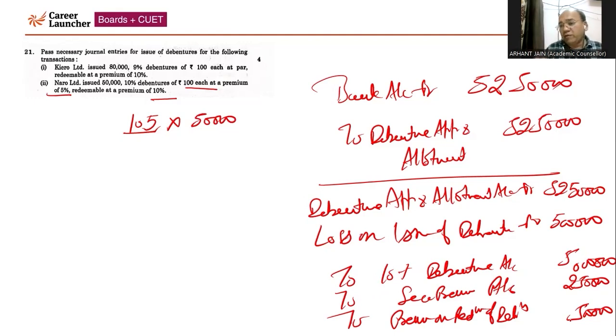You have to prepare the proper format of the journal, writing the narration. There is no date mentioned, so the date column may be left without writing anything. In particulars, you need to write the journal entries, you need to write the narration, and accordingly you need to pass the journal entry. Next question we are coming to, question number 22.